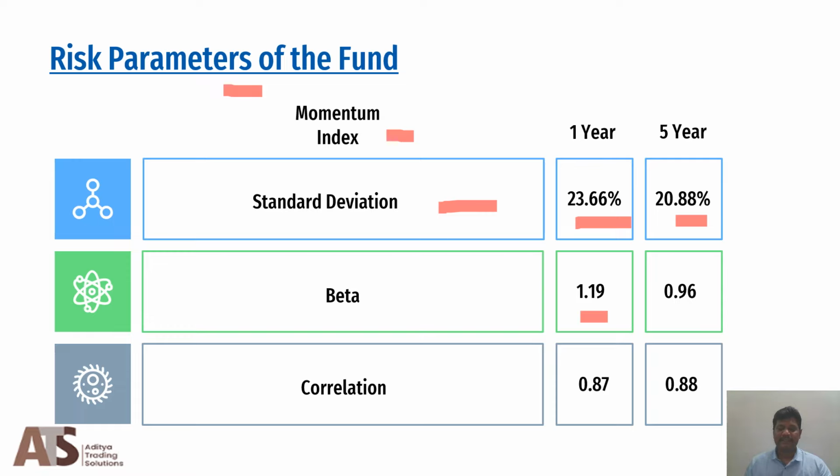Beta for 1 year is 1.19, which is high, but the 5-year beta is 0.96 only. Correlation is 0.87 and 0.88 for 1 year and 5 years. Thus, there is going to be 13% deviation from its broader index, that is Nifty 200.